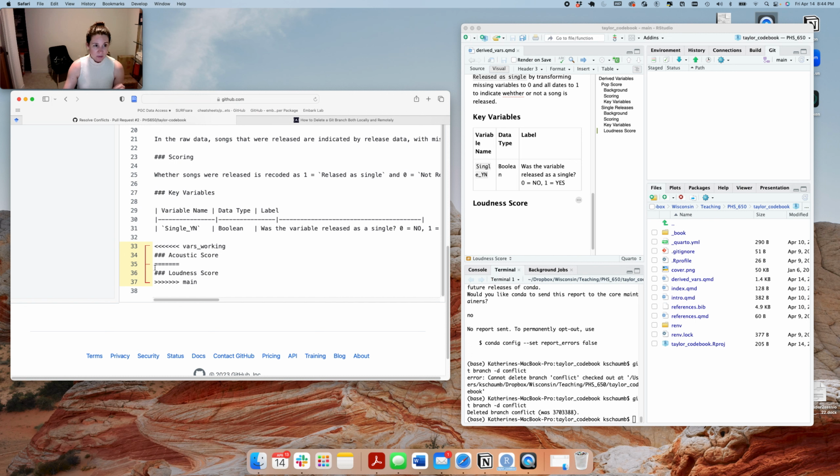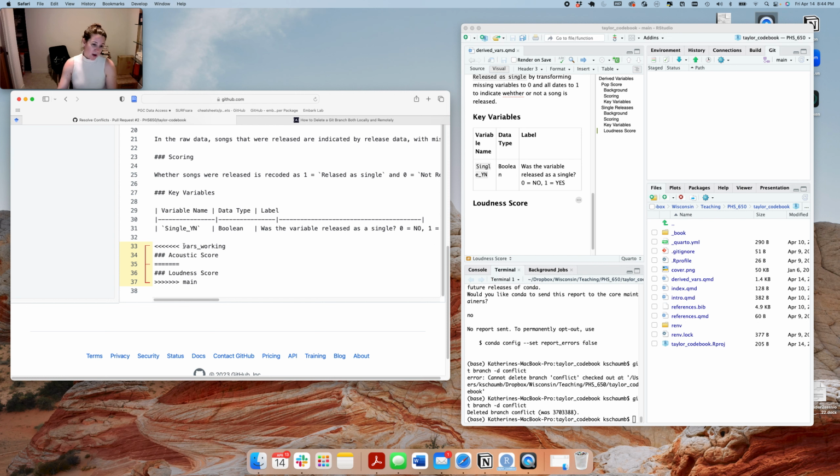Okay, so here's where we see the conflict showing up. We have these markers here that indicate this is the beginning of the conflict, and over here this is the end. This is from the Vars working branch. The Vars working branch says it's an acoustic score that we want next, but the main branch has the loudness score that was added.